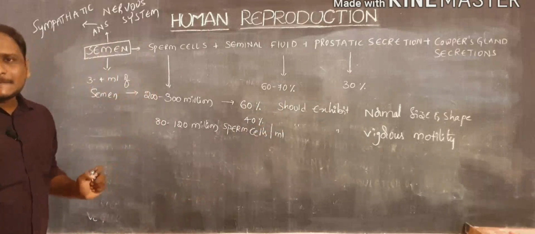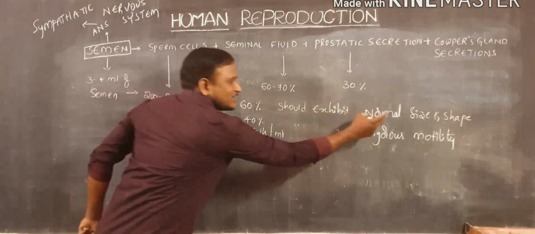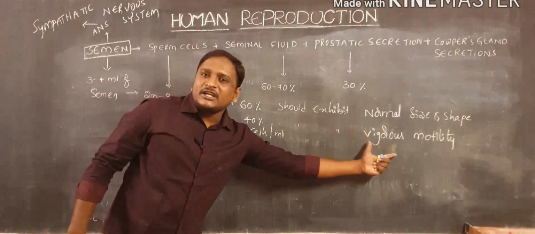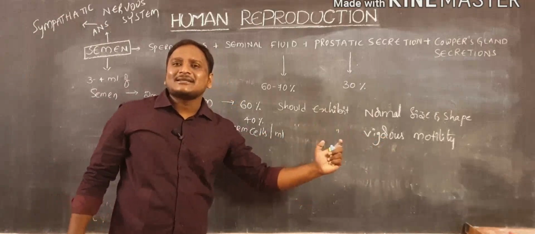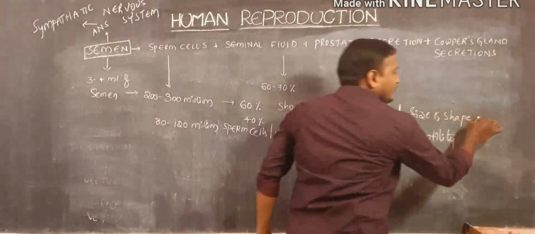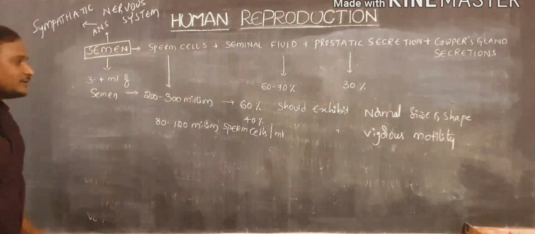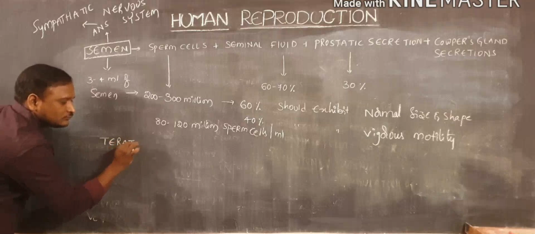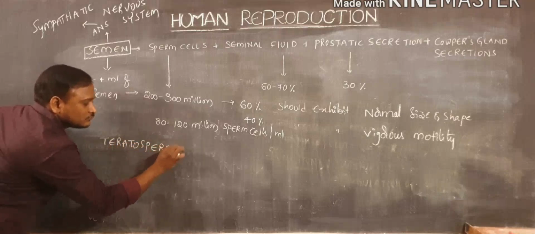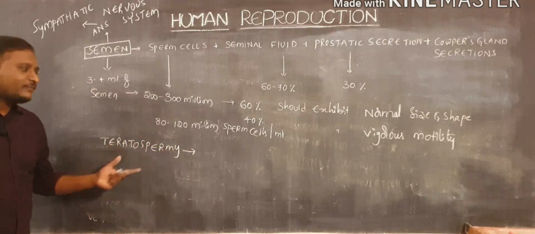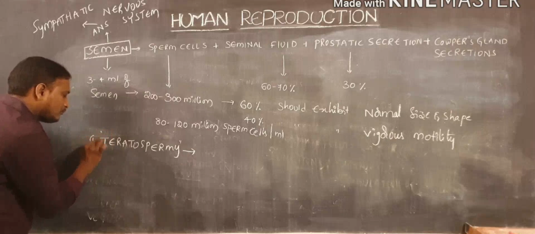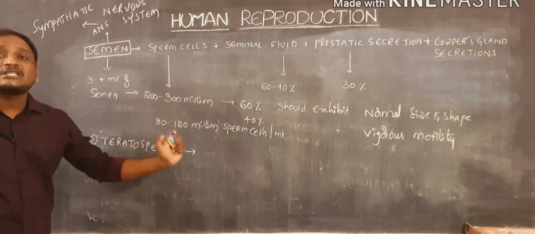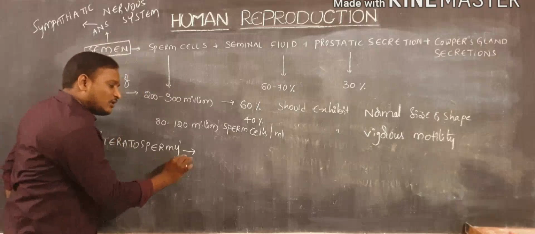When you observe this, if normal size and shape are not present, or motility is absent in the sperm cells, all these conditions have medical names. Teratospermy: if the sperm cells exhibit abnormal size and shape, that condition is called teratospermy.